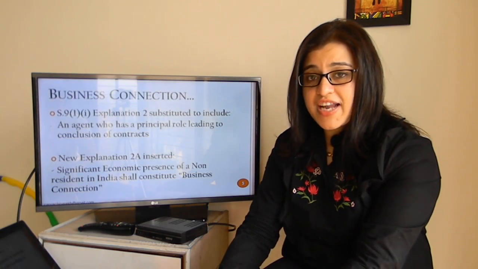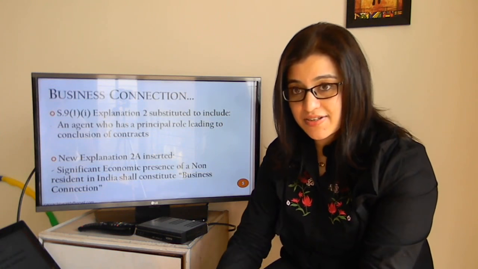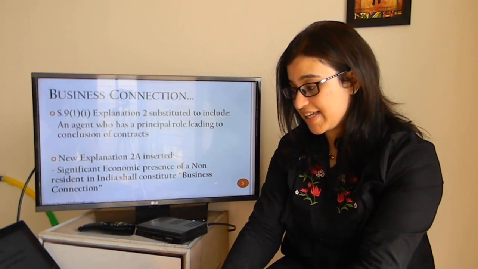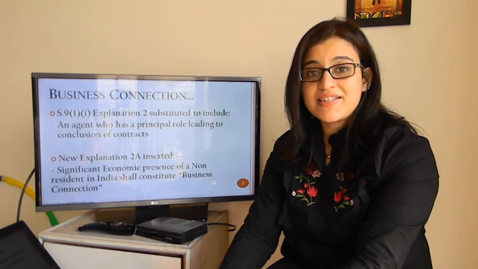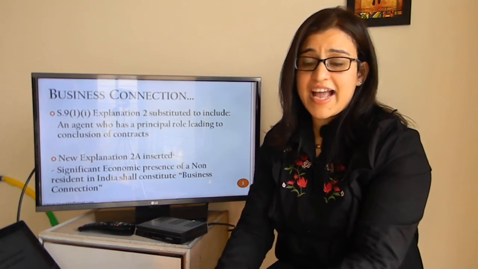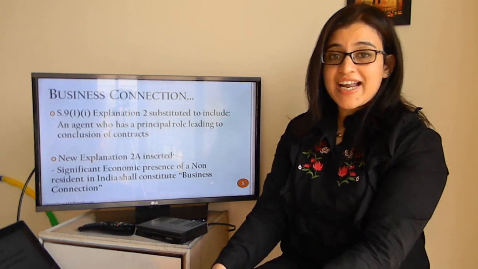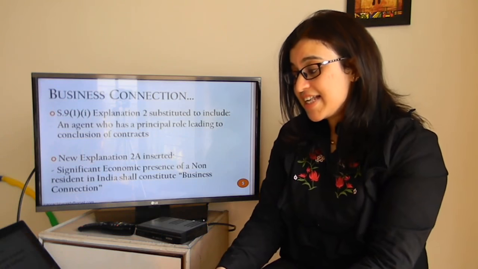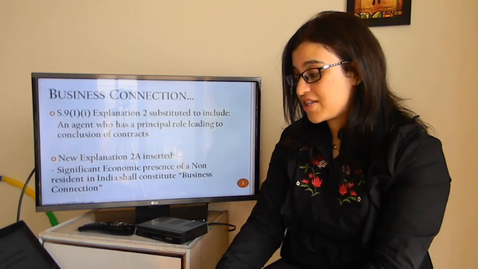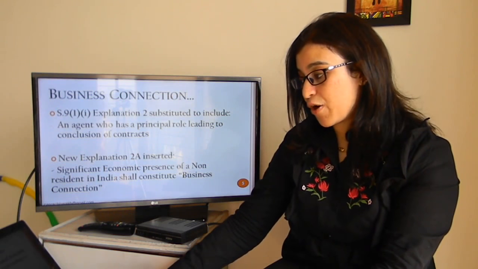In this particular clause of section 9 subsection 1, a new Explanation 2A has been inserted. With the advent of technology and digitalization, what we now see is a person sitting in a remote or a distant location can have an economic presence in some other country. So the Explanation 2A that has been inserted now states that significant economic presence of a non-resident in India shall constitute business connection. Now what is meant by significant economic presence?